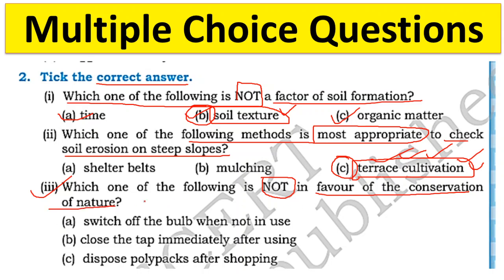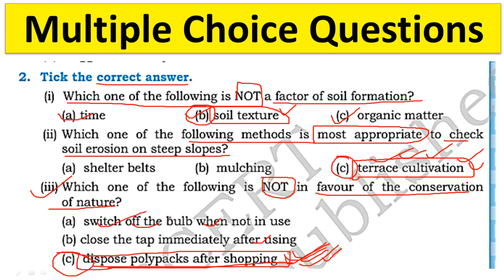Switch off the bulb when not in use, close the tap immediately after using, dispose polybags after shopping. I guess this is C. We should keep reusing polybags. Disposing polybags after shopping will harm nature, because this will increase plastic pollution. So this is not in favor of conservation of nature. Switching off the bulb will save energy, and closing the tap will save water.